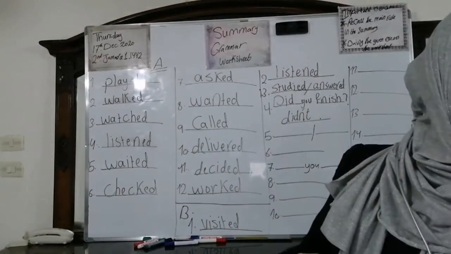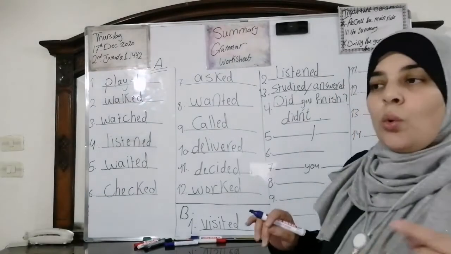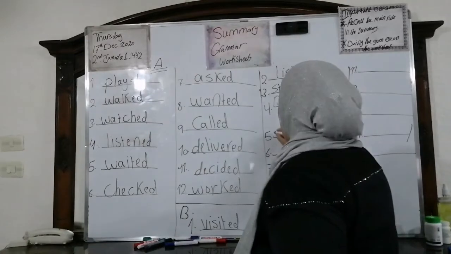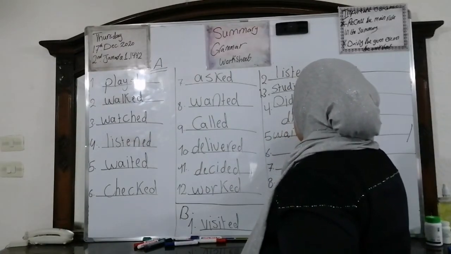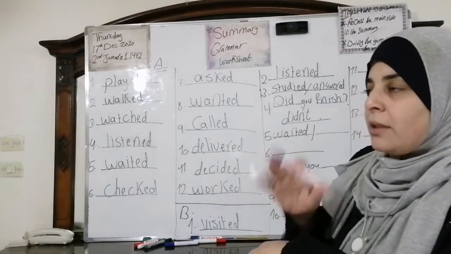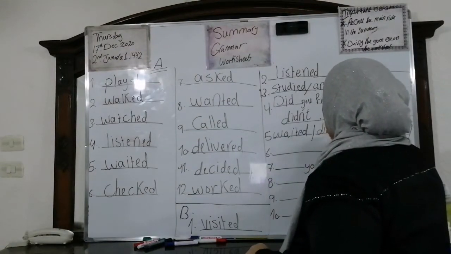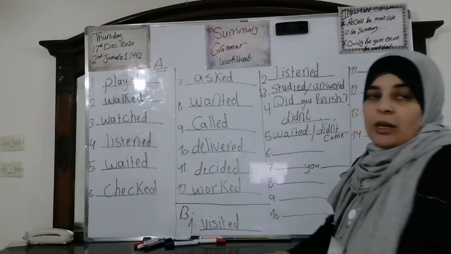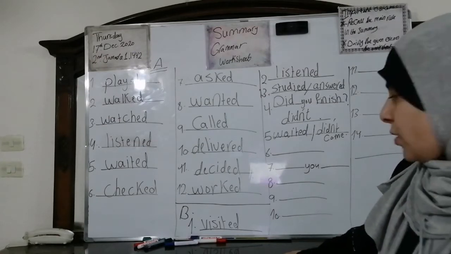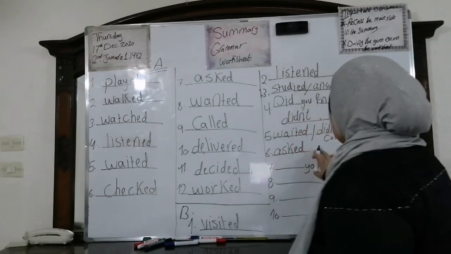Number 5: I waited for the school bus, but it did not come. We're going to change wait into waited, but for the bus, what are we going to do now? We're going to add did because we have not. So we're going to say did not or didn't come. Number 6: Karen asked for help to finish her homework. Yes, good job, asked.